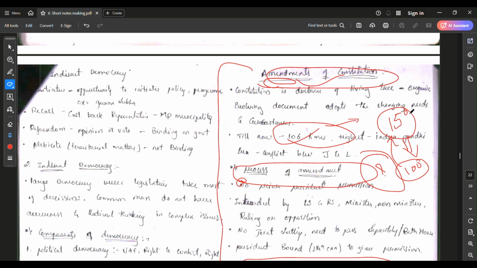I can revise these entire 15 pages of short notes within 4 to 5 hours after 1 month or 2 months. If I read regularly, the time will be reduced to 1 to 1.5 hours.